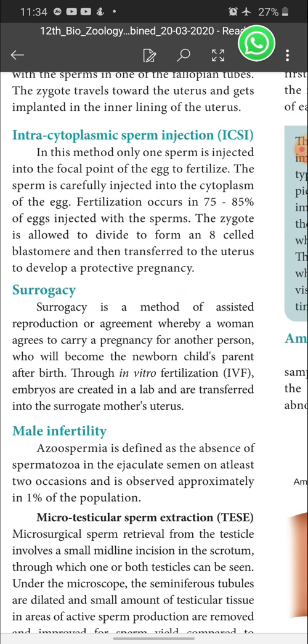The female's uterus may be very weak, so in that case she cannot carry her own fetus. So they will go for another woman to carry it. That process is called surrogacy. Surrogacy is a method of assisted reproduction or agreement whereby a woman agrees to carry a pregnancy for another person, who will become the newborn child's parent after birth. Through in vitro fertilization, embryos are created in a lab and are transferred into the surrogate mother's uterus.